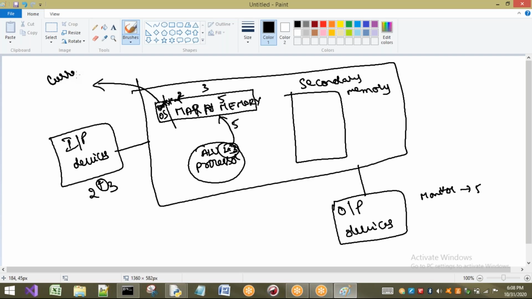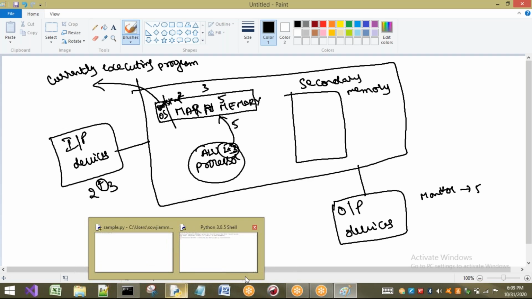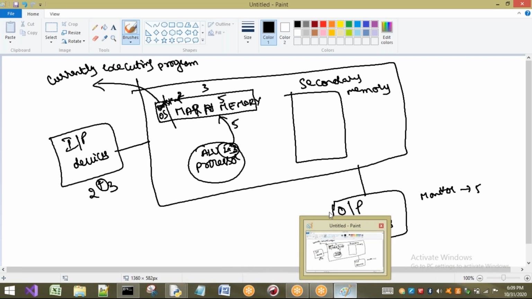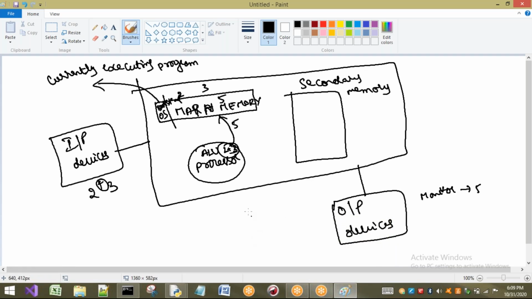So it is going to contain currently executing programs. Now observe my screen, here I am using some command prompt, here I am using some Python files, here I am using some GoToMeeting, and here I am using some Paint. So all these are present in my RAM now, so that I can execute these programs. If these are not in my RAM, what happens? This will not be executed.